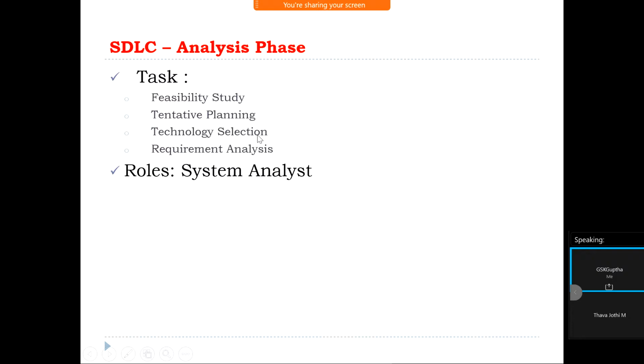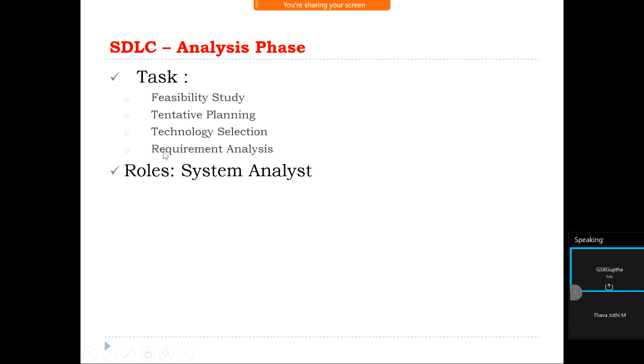And technology selection. What kind of operating system do we require? What kind of hardware configuration do we require? What kind of version are we going to use? What kind of automated tool are we going to use? All these come under technology selection. And for developing the project, what kind of technology? Whether we can use .NET or Java, and what kind of database? Whether we can use SQL or Oracle. These all come under technology selection.